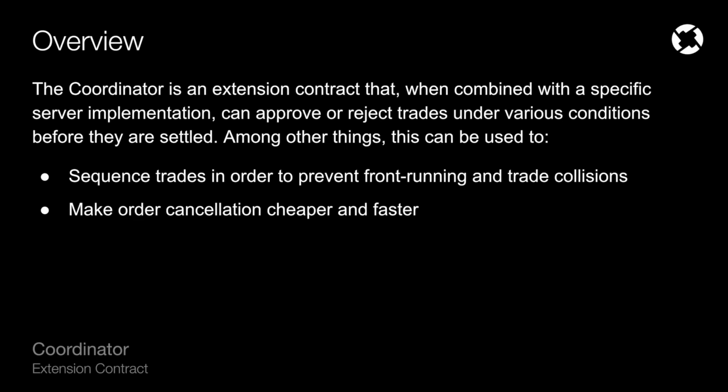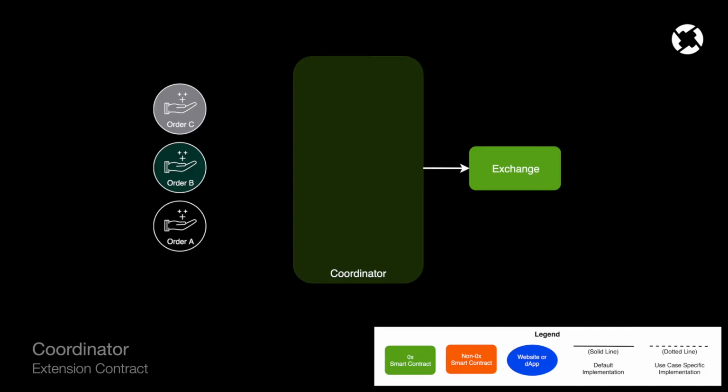In addition to that, typically when you cancel an order within the 0x protocol, that will require an on-chain transaction submitted to the exchange contract. With a coordinator, you can actually get free and instant cancels that never touch the blockchain, which is much more efficient than before. So imagine you have 3 fills for 3 different orders, A, B, and C.